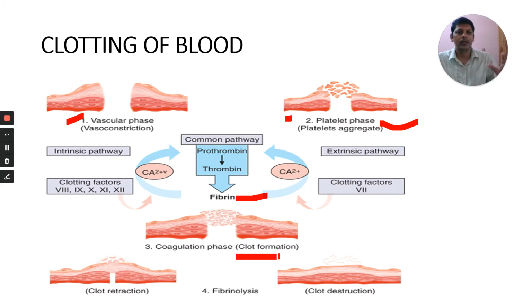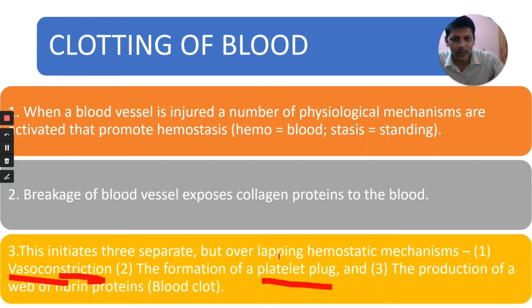These are the three overlapping mechanisms which happen when our blood vessel is injured. What are those three? See again, vasoconstriction. The second one is formation of platelet plug. The third one is, what is the third step here? The production of a network of fibrin proteins, that is blood clot.